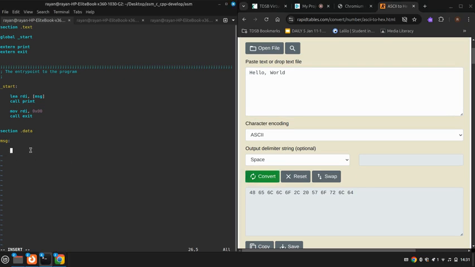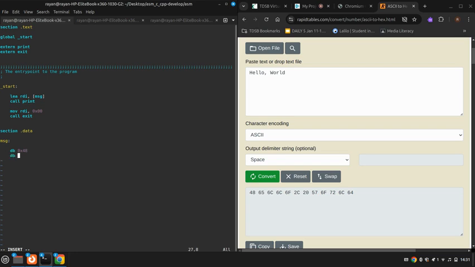So first, H is 0x48, so we do define, because a string is just an array of characters. And in order to do our array, we just do define byte, and then we keep doing that for each member of the array. So the first member is 0x48, so we define byte 0x48.